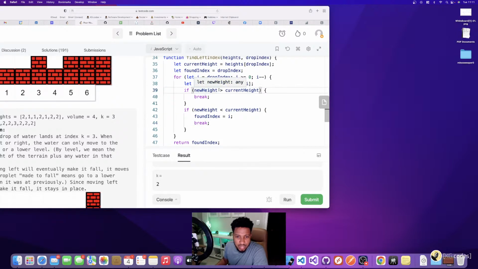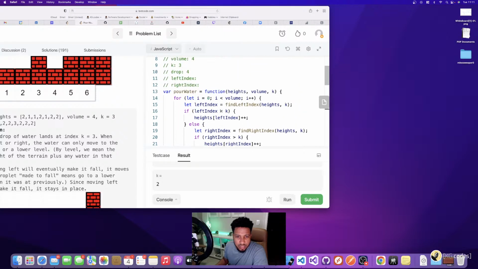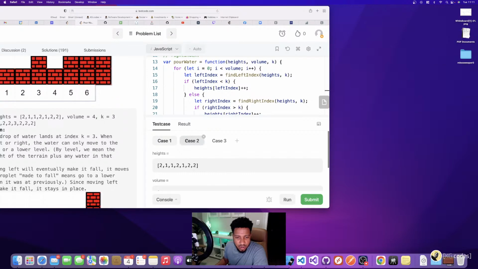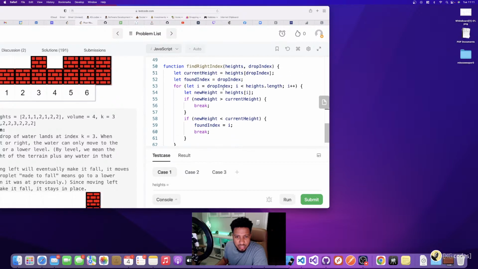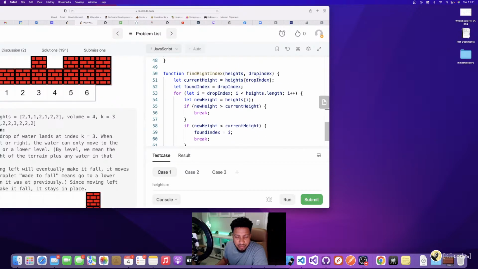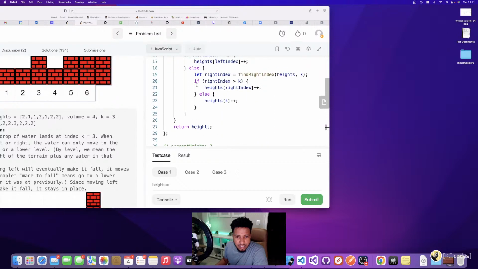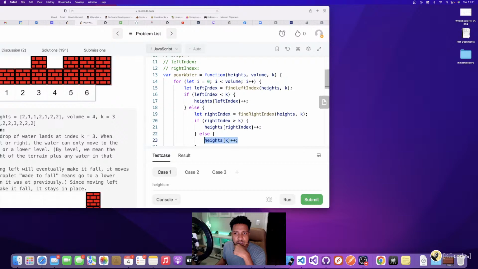So left, right, height is greater than. Yeah, I don't know what's wrong with this. Like why I beat the first 3 test cases, but then when I run it against all the test cases on Leetcode, it fails. So there's some sort of issue in here that I need to figure out. Height, drop index. And if height is less than the index, increase it. All right, index, increase it. Otherwise, increase this. So, okay. So I don't know what the problem is.